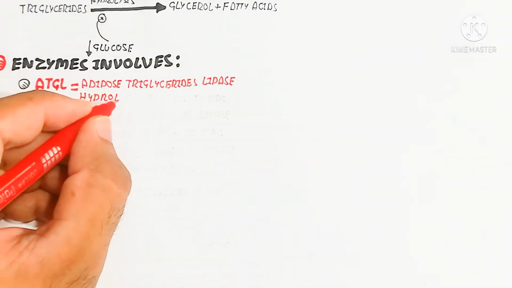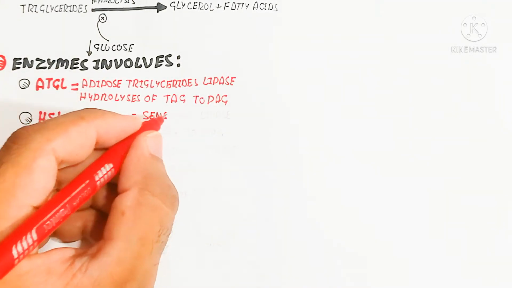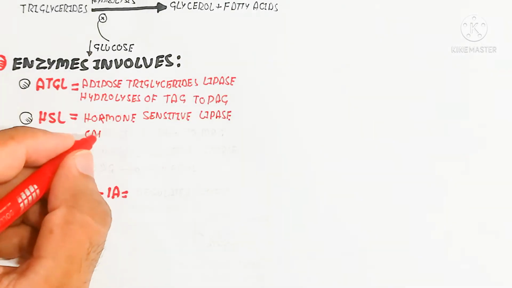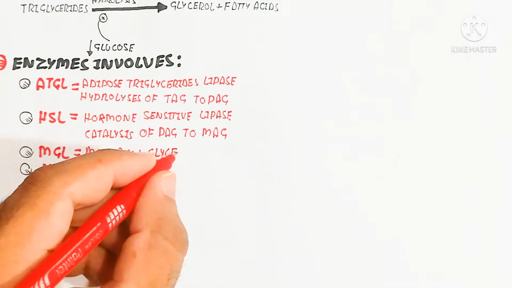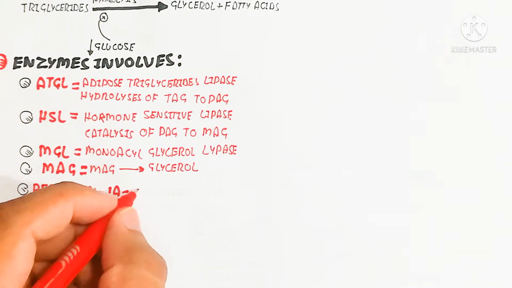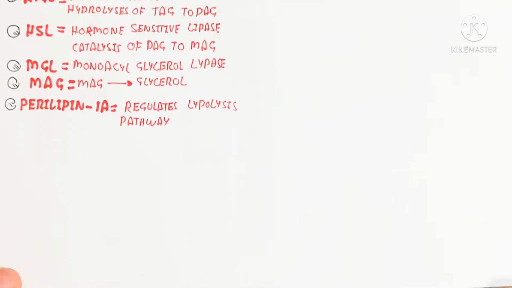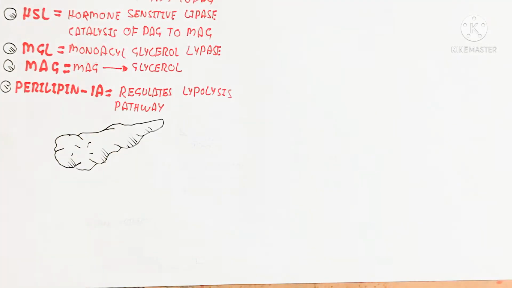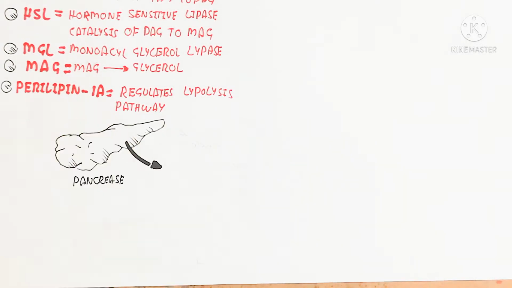Hormone sensitive means it is activated after sensing glucagon or epinephrine, which is due to the sympathetic nervous system during the fasted state. Then MGL, monoacylglycerol lipase, converts the monoacylglycerol into glycerol. And perilipin 1A is the protein which regulates the lipolysis pathway.